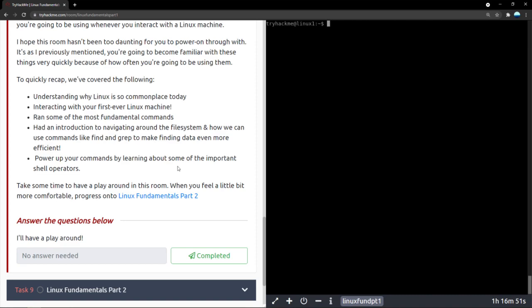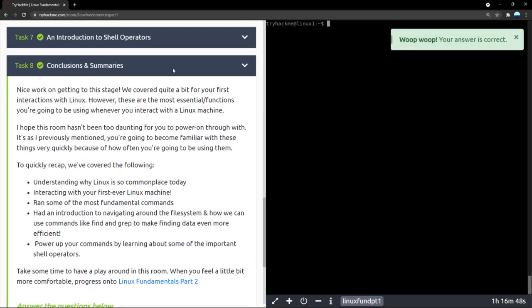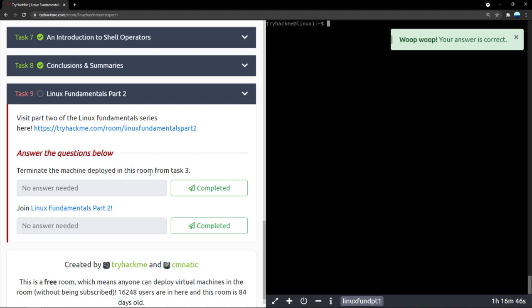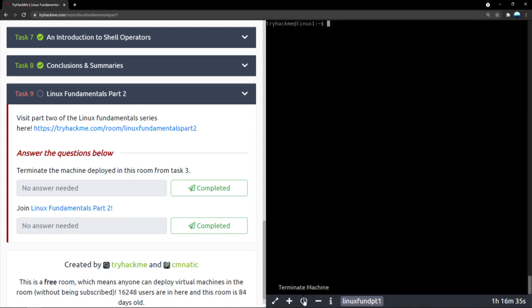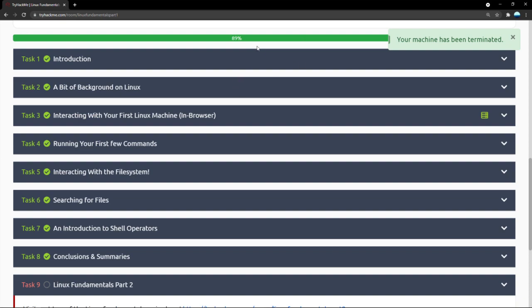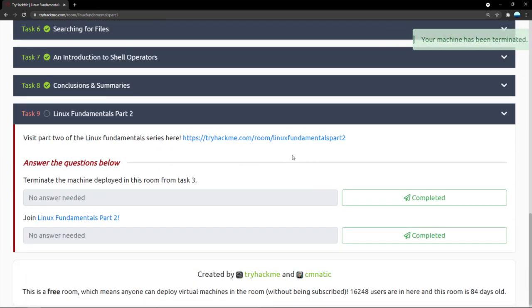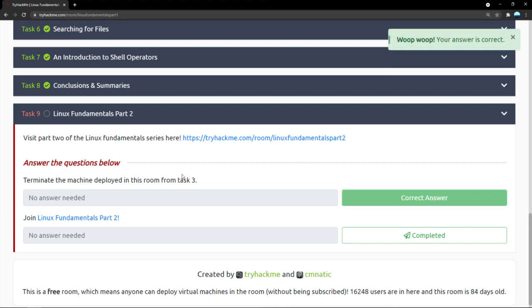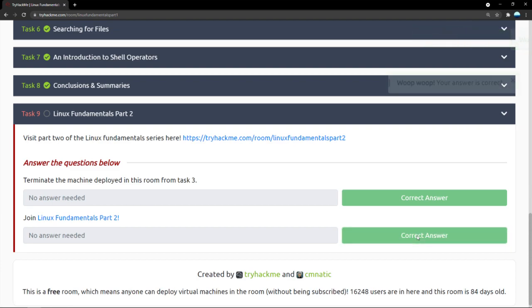So yeah, that is pretty much what we covered in this Linux Fundamentals 1 room. Next up, we have the Linux Fundamentals series. Before we go, again, it is good practice to terminate these machines because we are not using them anymore. Why waste resources? So let me terminate the attack box first. And because the attack box and this are linked, both of them are automatically terminated. But normally we'd have to terminate both of them. So we terminated all the machines, and we will join Linux Fundamentals Part 2, which is next in our path. We will go there and continue.